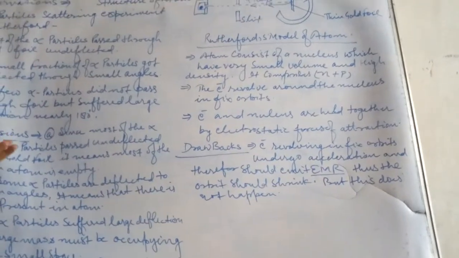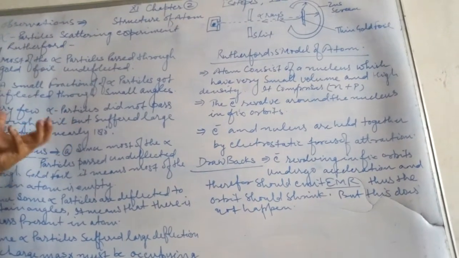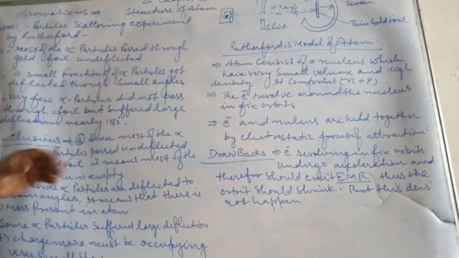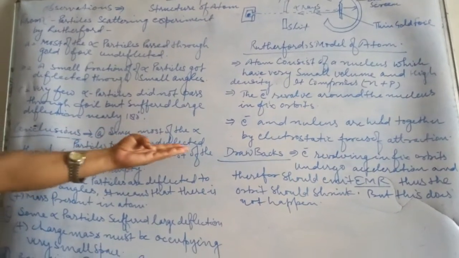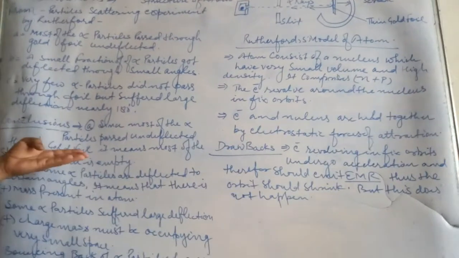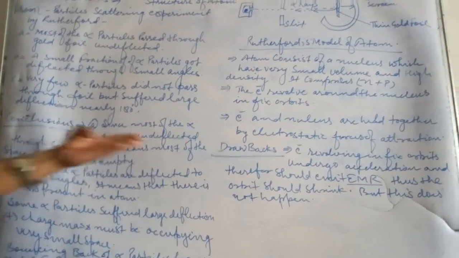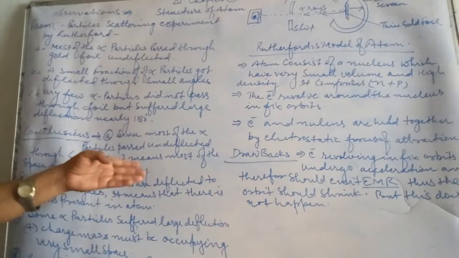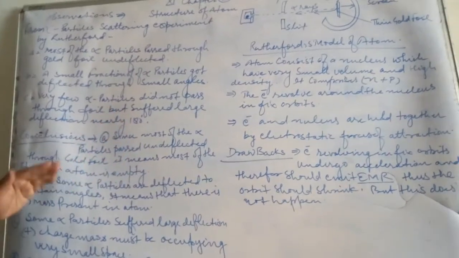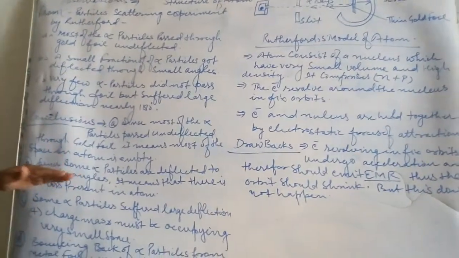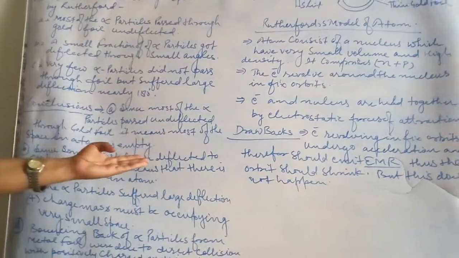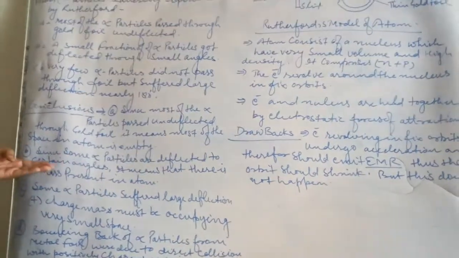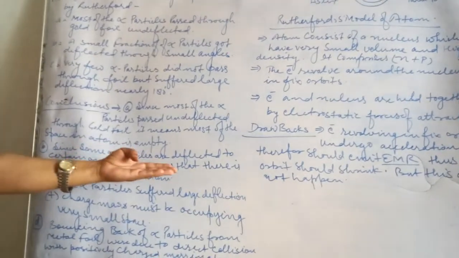What conclusion was drawn by Lord Rutherford from the first observation? Since most of the alpha particles passed undeflected through gold foil, it means most of the space in the atom is empty.